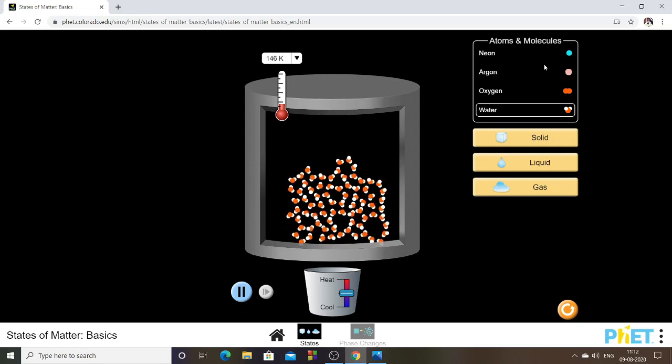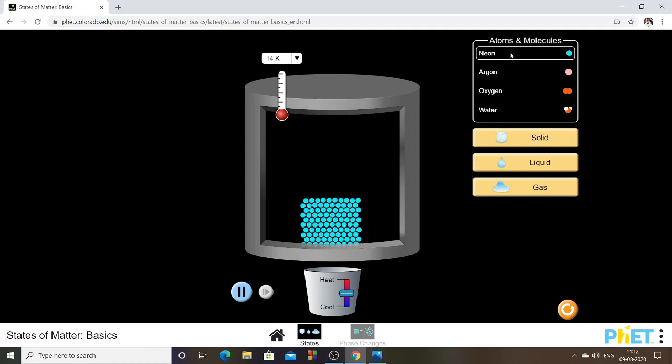So what is the simulation about? Let us click with neon. Understand? You see the molecules are arranged closer. In the gas it is closer where the temperature is low. So for a better understanding, you put it in degrees centigrade. This is minus 259 degrees centigrade, where the particles are very close together. If it is Kelvin, it is 14 K. You can still bring down the temperature. Okay, so when you bring down the temperature, what happens? This is what this model is about.